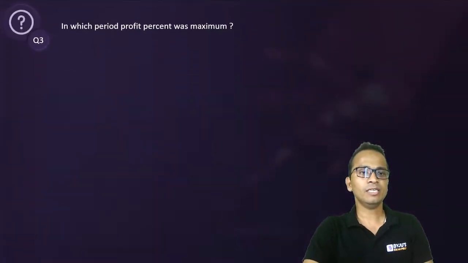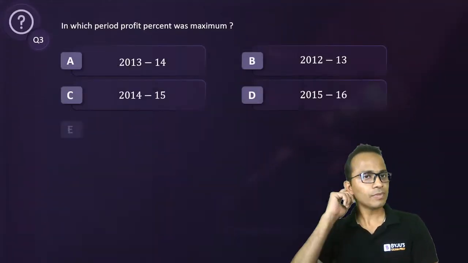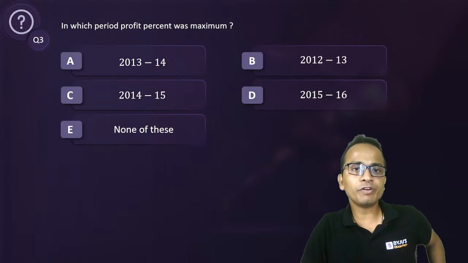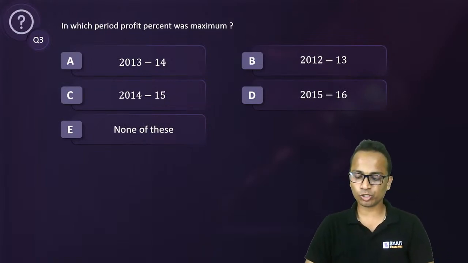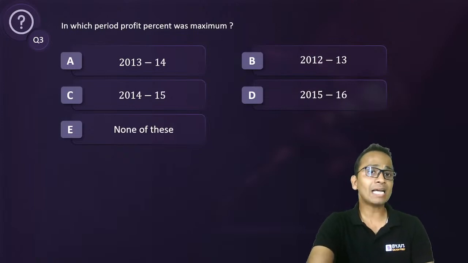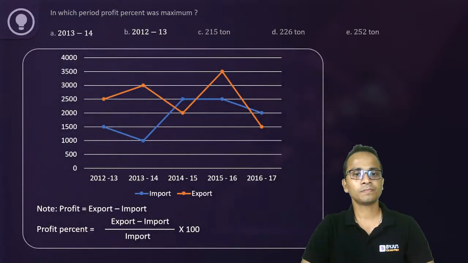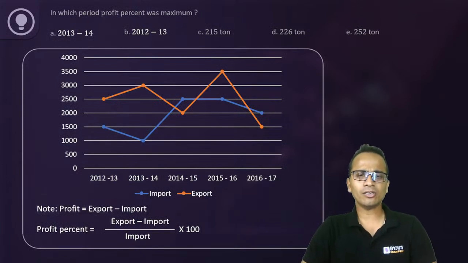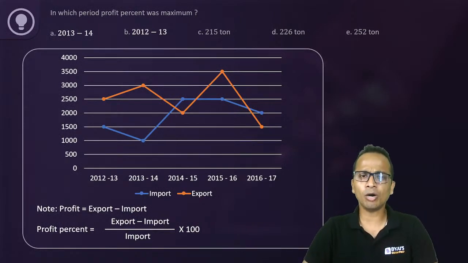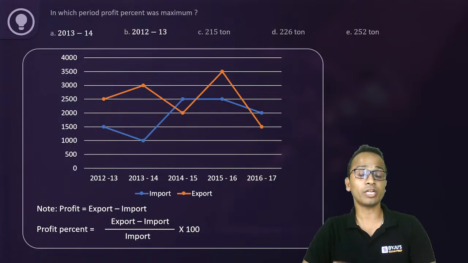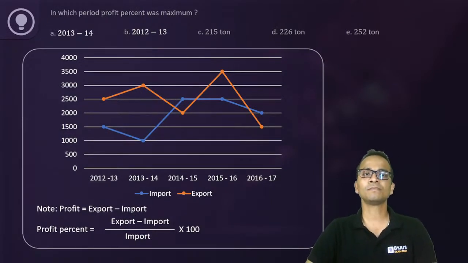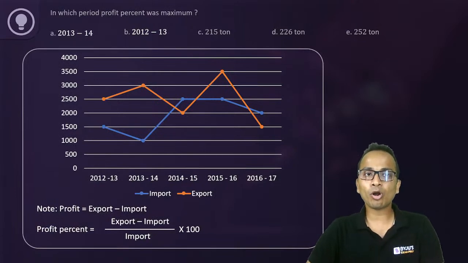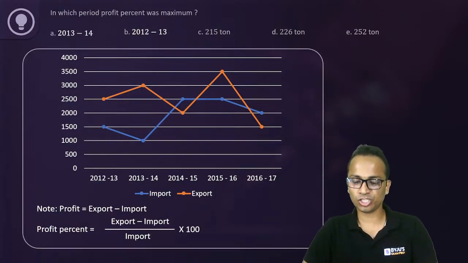All right. Now the last question for the day. In which period was the profit percentage maximum? You'll have to find out which of these periods has the maximum profit percentage. Now, no need to calculate individual values. You can observe the data given in the bar graph, in this line graph, and just by observation, you can find out in which year the maximum profit percentage was.